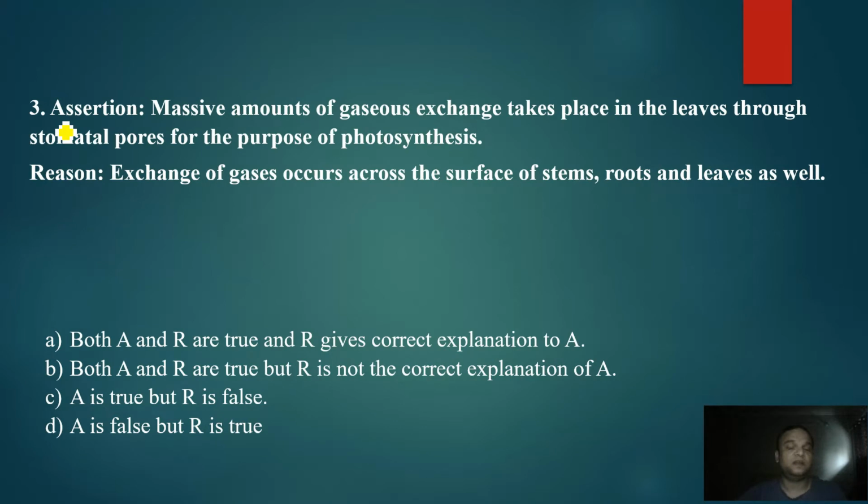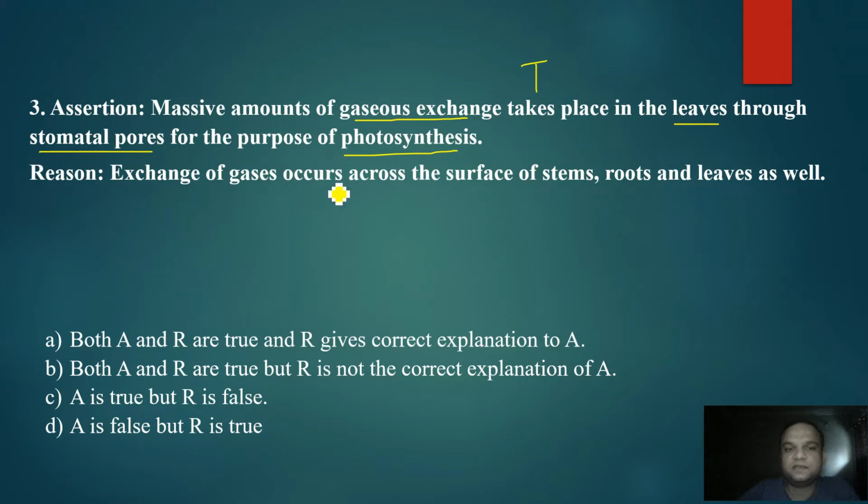Question number 3, assertion states that massive amount of gaseous exchange takes place in the leaves through stomatal pores for the process of photosynthesis. So gaseous exchange in the plants, they will take place through the leaves, and in the leaves they will take place through the stomatal pores. And gaseous exchange, that is carbon dioxide, is essential for photosynthesis. So this assertion is a true statement.